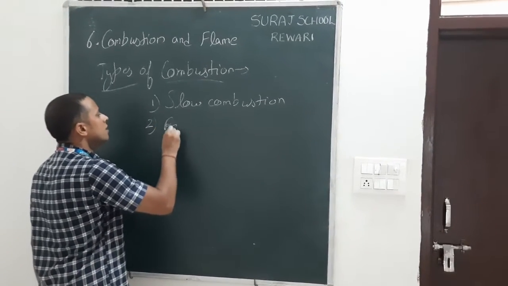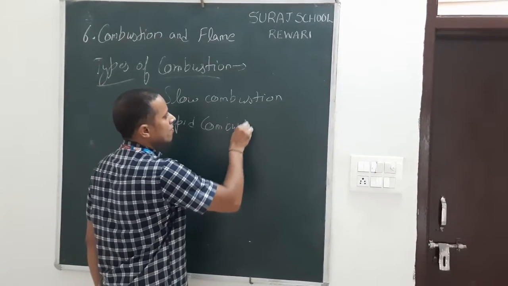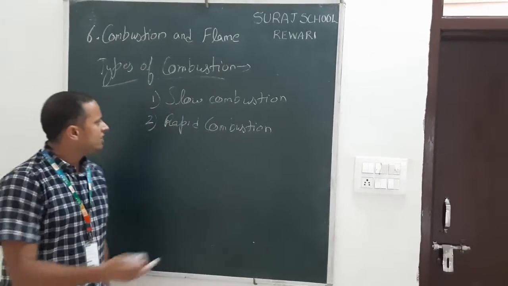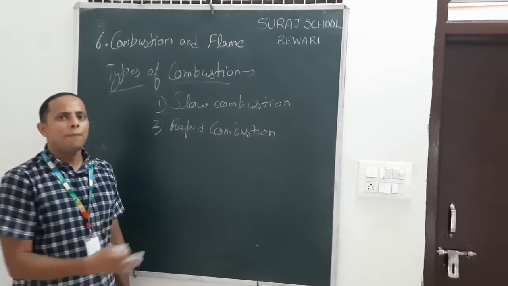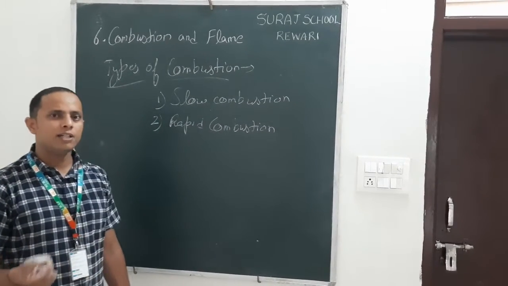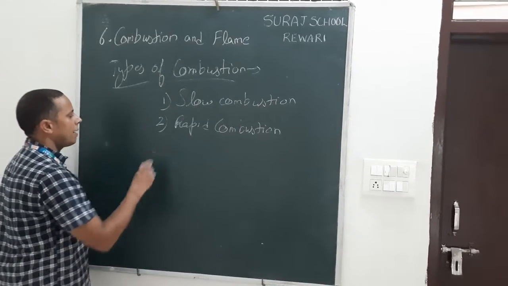Second, rapid combustion. The examples are CNG and LPG. In CNG and LPG, combustion occurs rapidly. Whenever they reach the heating point, they start burning and burn rapidly. So it is a rapid combustion.